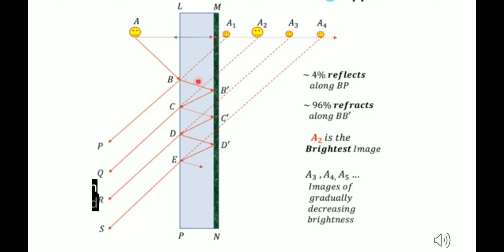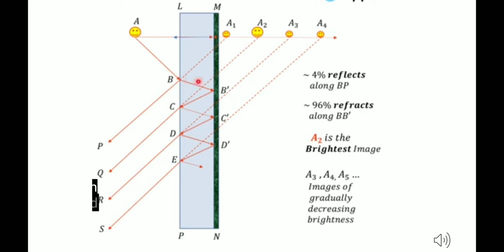Now, a ray of light is passing perpendicularly from A, so it won't suffer any deviation and it will go straight. So we will not see anything, and that is why it has been told to see obliquely. Now, when we see obliquely, a ray of light is incident as AB on the surface. Now, as the first surface is transparent, the light ray will suffer reflection and refraction also.